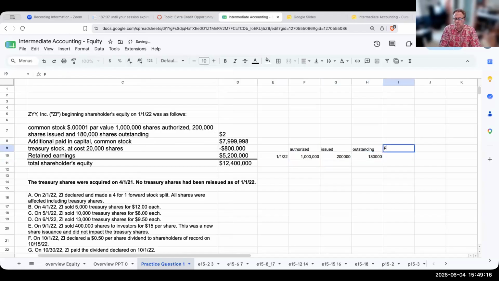Par value is $2. And the way we got that par is by taking 0.0001, and if I multiply this by 0.0001, I get $2. Additional paid in capital.